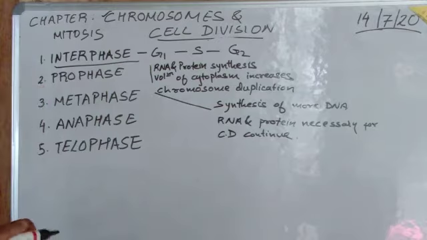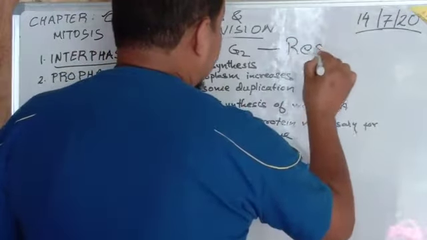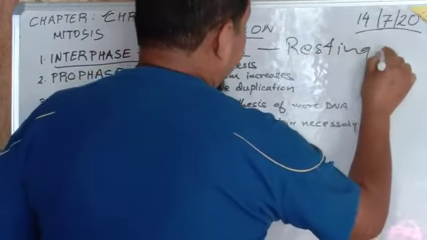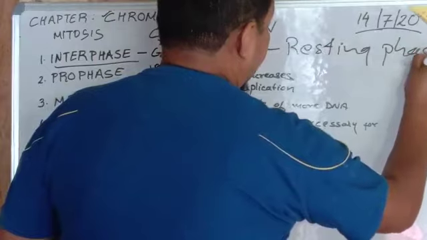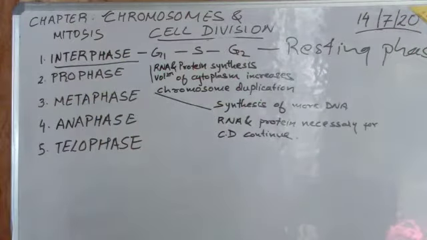This interphase, please do not get mixed up, was earlier also known as the resting phase. What was it known as? Resting phase. But now researchers have found that many activities take place in this interphase, therefore they do not call it a resting phase, but instead put it under the 3 phases known as G1, S and G2 phase.